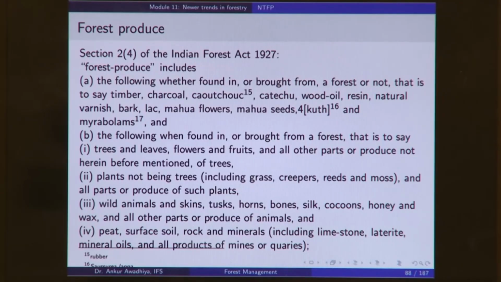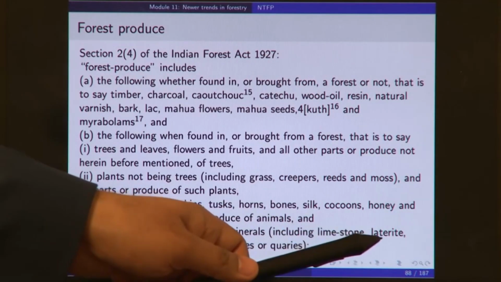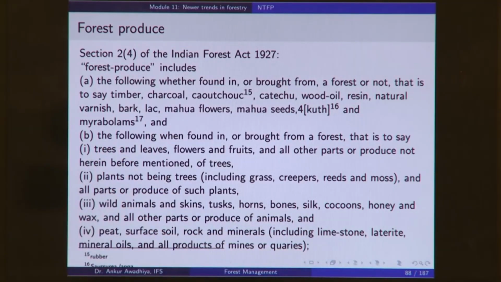And forest produce also includes peat, surface soil, rock and minerals, including limestone, laterite, mineral oils and all products of mines or quarries. So, forest produce also includes minerals.